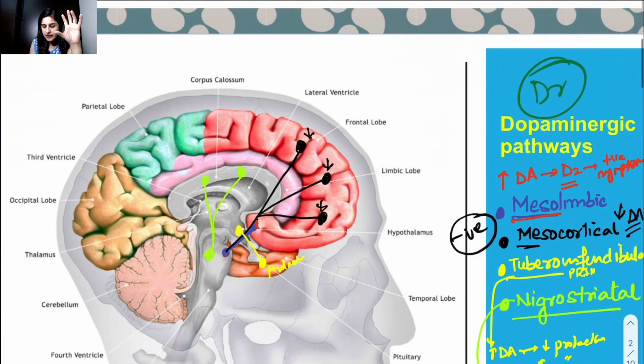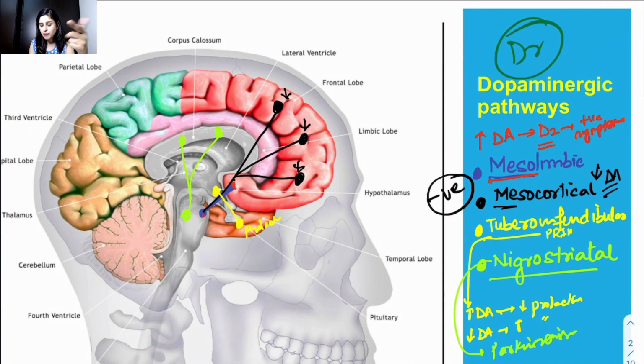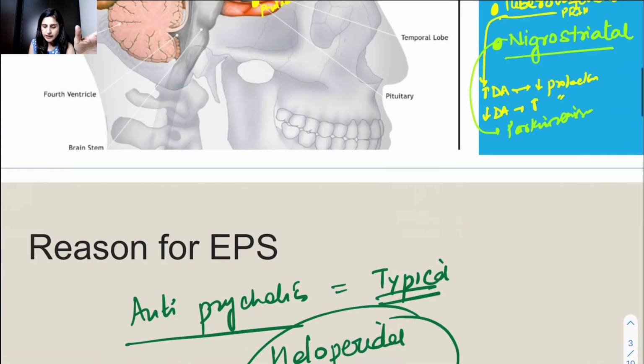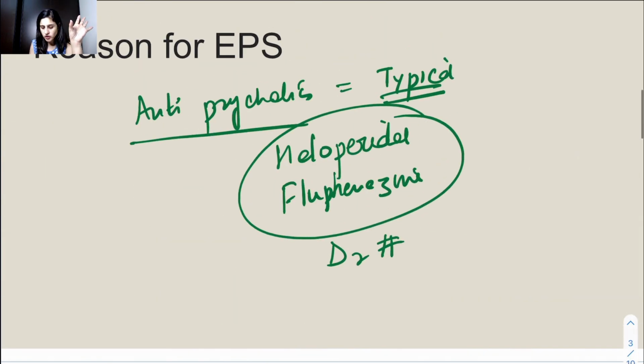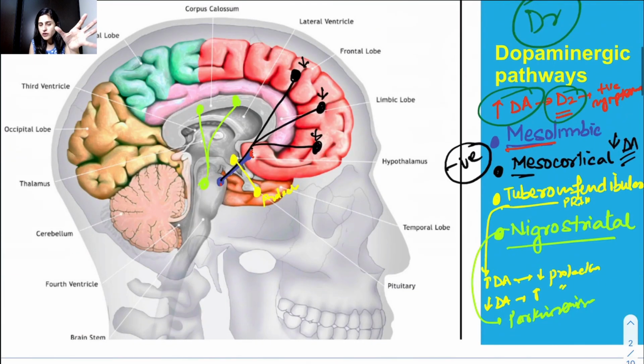So actually they are given for schizophrenia because of this problem. There is excess of dopamine and you want to bring down this problem. So what you do, you give a D2 blocker, which is a typical antipsychotic. The therapeutic response in the limbic system is good because it will decrease the positive symptoms of schizophrenia. In the mesocortical pathway it has no role, because there is actually decreased dopamine there, and these drugs decrease it further, so they don't have much role in negative symptoms.